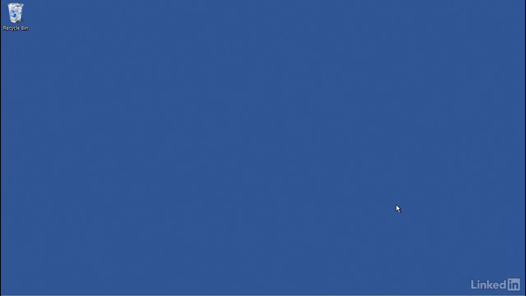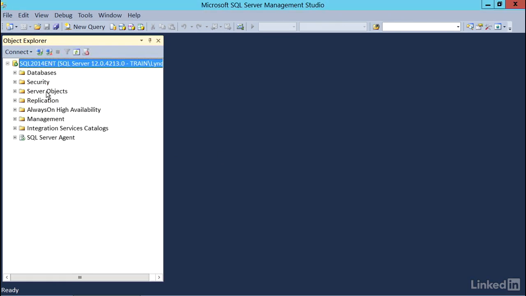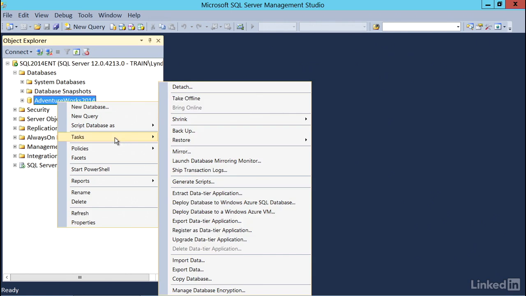In this section, we're going to talk about restoring a database using the graphical interface. So I'm going to pull up SQL Server Management Studio, and I'll connect to the local instance. I'll open up Databases. I'll highlight one of the user databases. Right-click, go to Task. Then from there, I'll open up the Restore menu, and I'll select the option for Database.